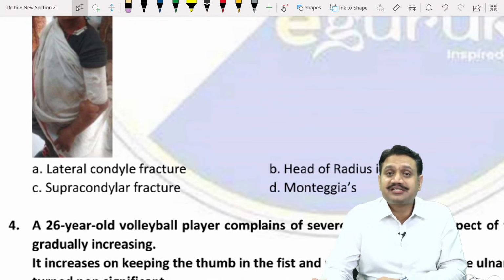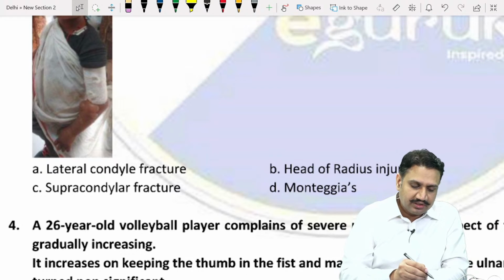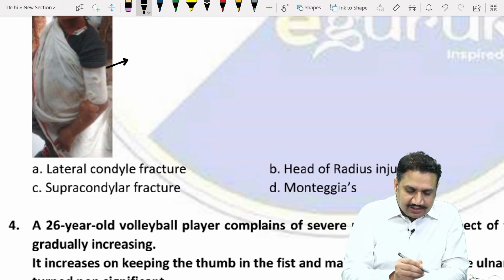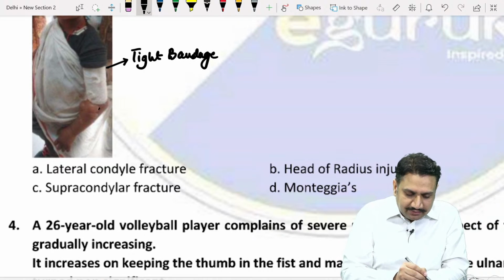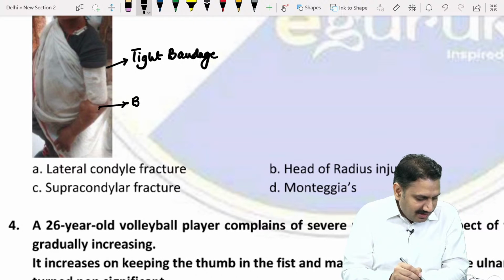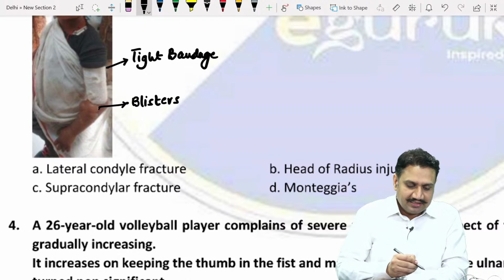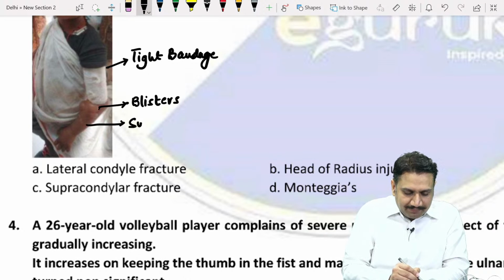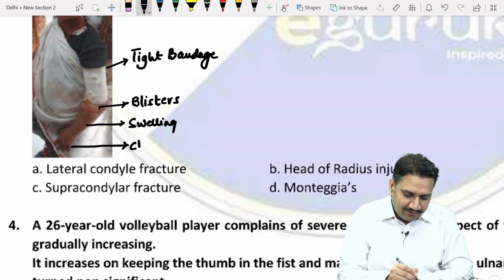Can you appreciate something? If you look at the picture, what is your opinion? What are the clinical aspects that we can see in this child? Number 1 is a tight bandage. Second, can you see these blisters? Now we have a divided opinion. Tight bandage and blisters. Can you see the forearm getting swollen? Can you see the fingers being kept in a claw-like position? So kind of a claw hand.